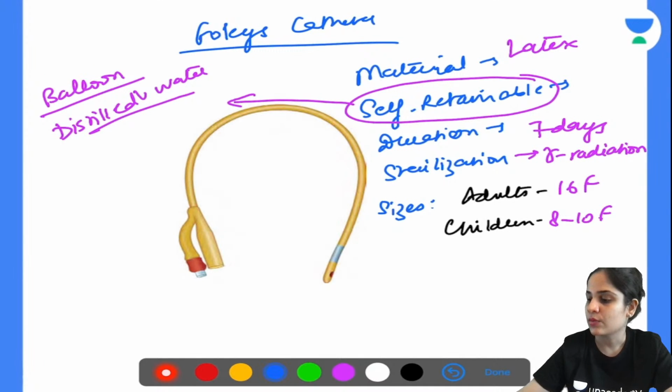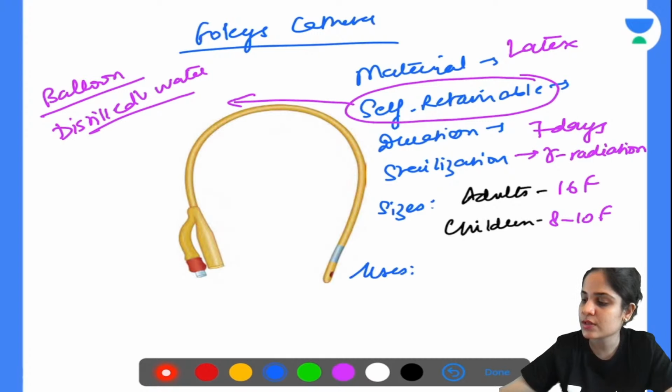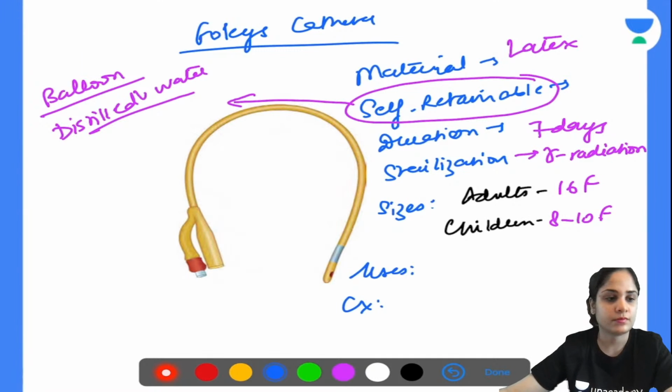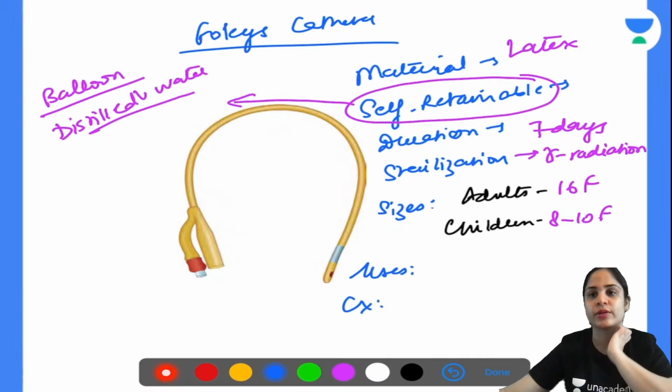All right. Now, next thing you need to tell me, what are your uses of Foley's catheter? Give me 1 or 2 uses and complications, and that's it. Tell me, 1 or 2 uses. Where do we use the Foley's catheter normally?